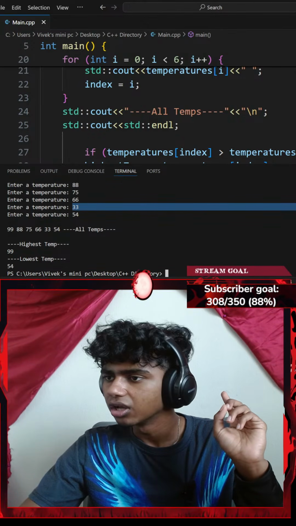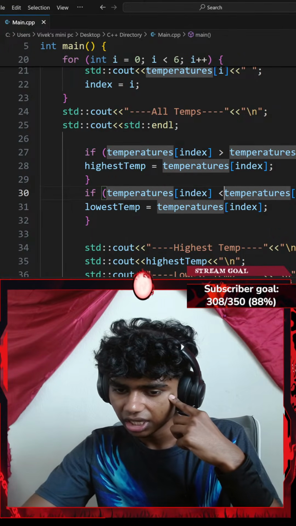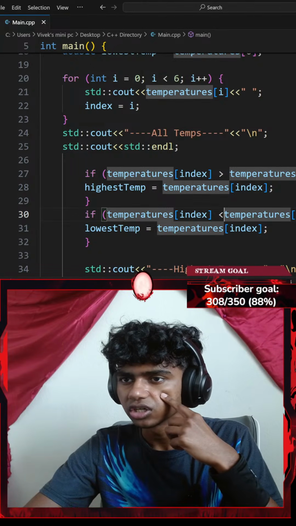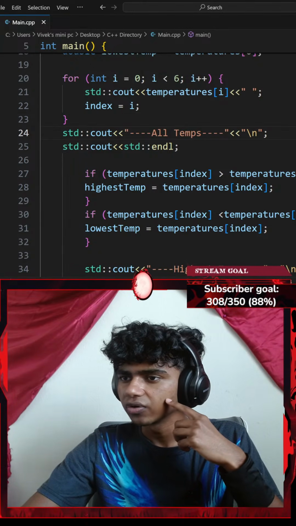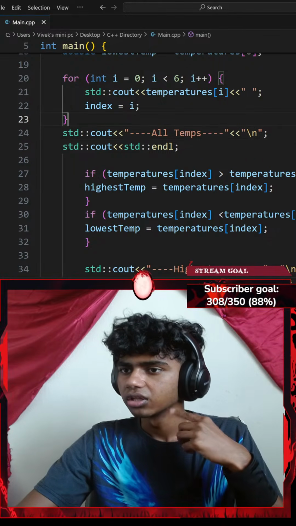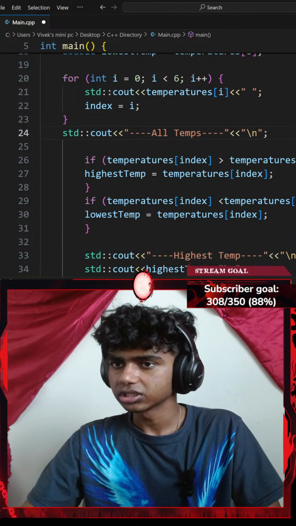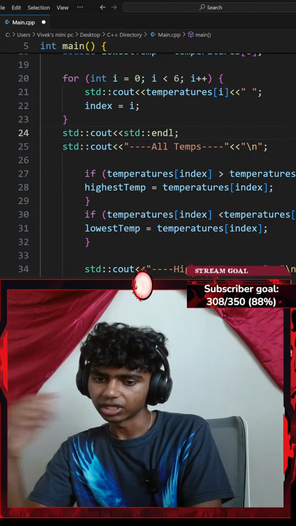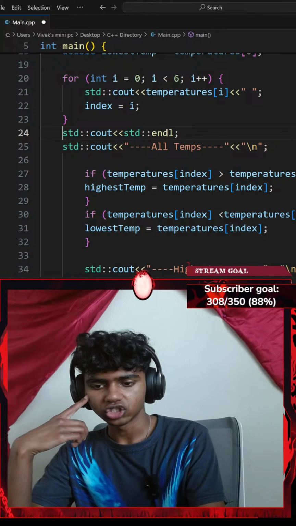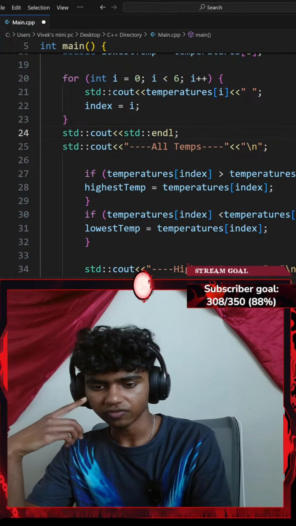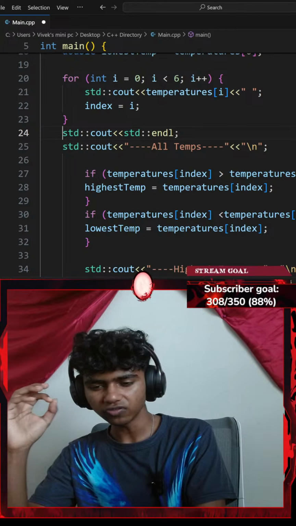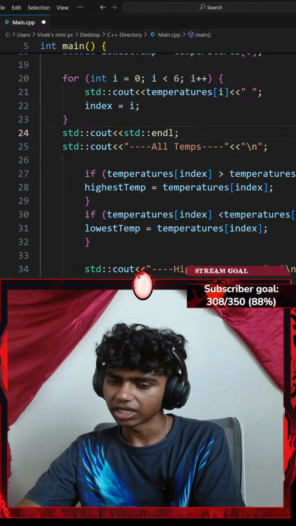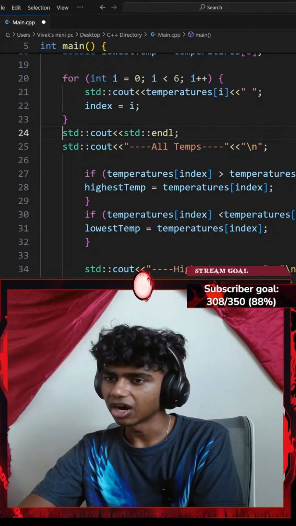Read step 3. Okay, let's see. Step 3, inside a loop, compare your current temperature. Line 23 is right here. Okay, so everything after this is wrong. Let me go ahead and copy that real quick. Paste that part here. Okay, so read step 3. Compare if your current temperature index of I is greater than highest temperature. If true, update the highest temperature. At the end after loop, just print highest temperature.